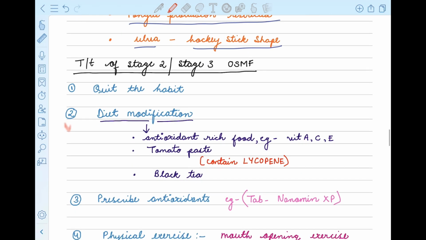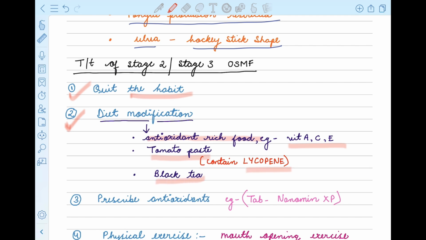First of all, we'll counsel the patient to quit the habit. Then we'll ask for the diet modification. We'll ask the patient to take antioxidant rich food, which is rich in vitamin A, vitamin C, and vitamin E. Patient can take tomato paste or tomato puree, both are same. Why? Because it contains an antioxidant, that is lycopene.